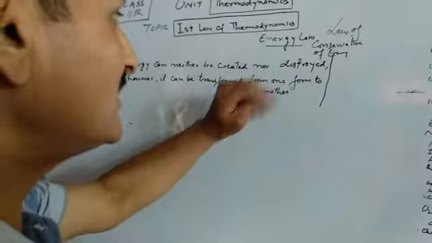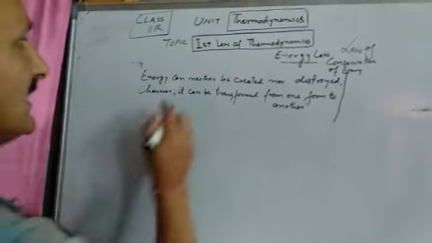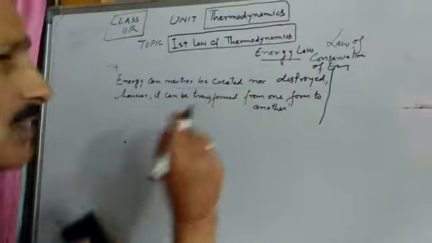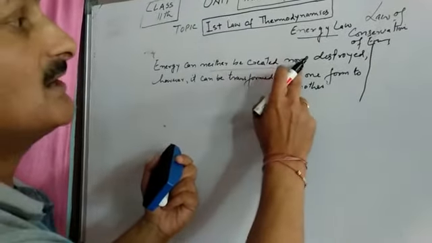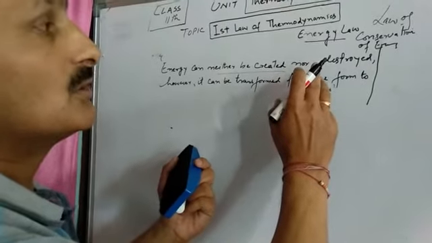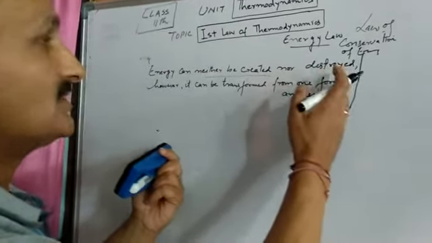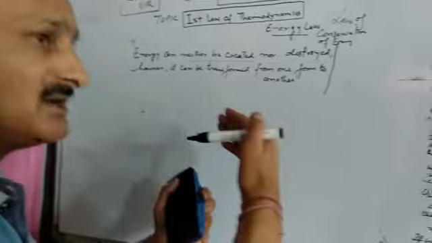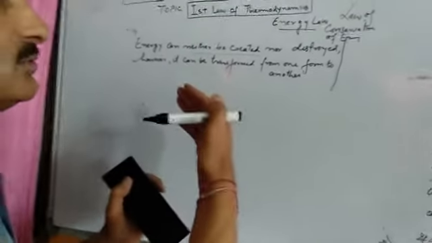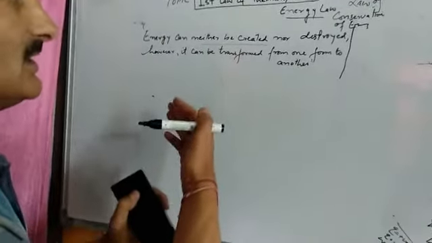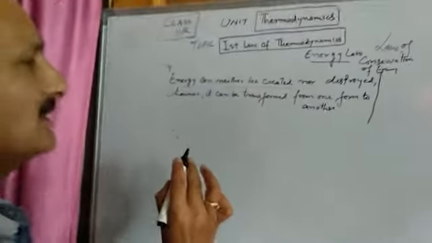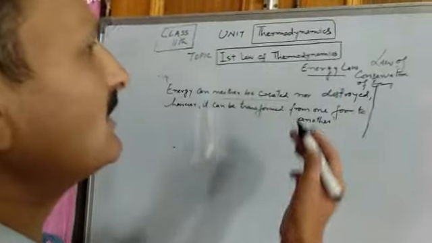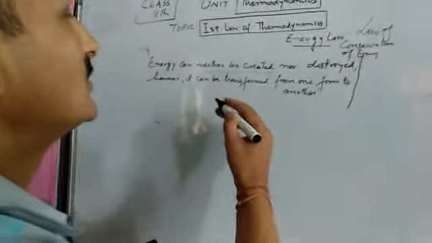What does this law state? This law states that energy can neither be created. You can't create energy, and if you can't create it, you can also not destroy it. However, you can transform it from one form to another. I will give you a series of examples later on, but this is the main statement of the first law of thermodynamics. We can state this law in many ways.